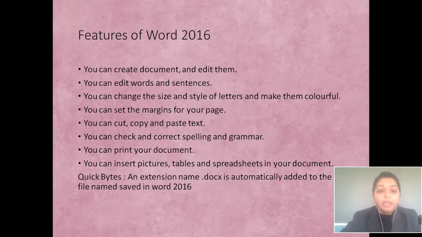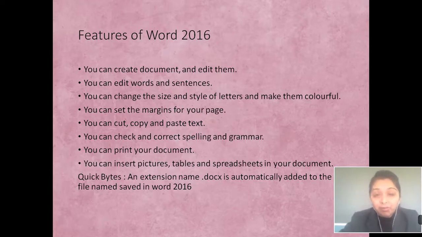Understood? Next, we have the features of Word. हम क्या क्या कर सकते हैं Word में? We can create a document. हम एक नया document बना सकते हैं, edit कर सकते हैं. Then what we have typed, जो भी हमने उसमें टाइप किया है, we can edit the words and the sentences. Then you can change the size and style of letters and make them colorful. In your notebooks, you maintain proper handwriting. In Word, we can change the size, style and color of what we have typed in that document.